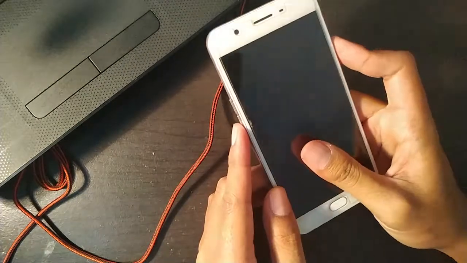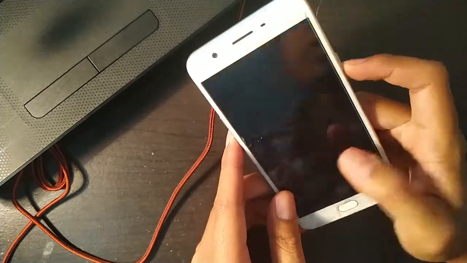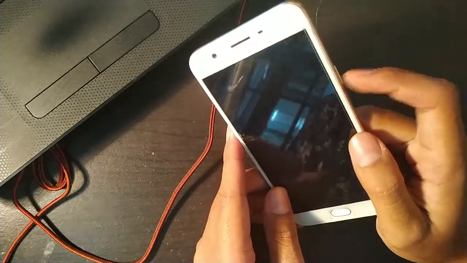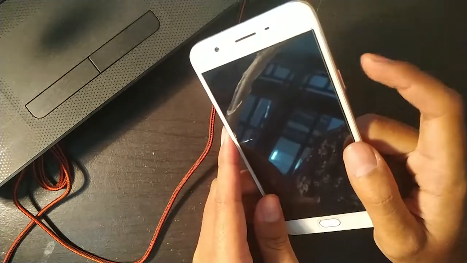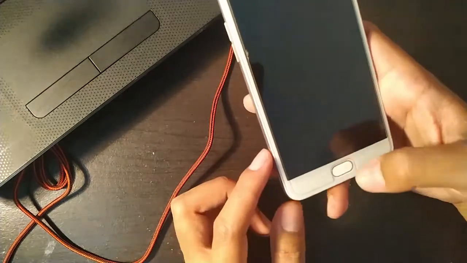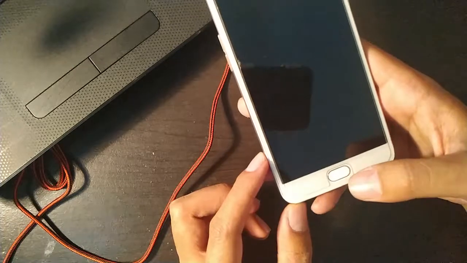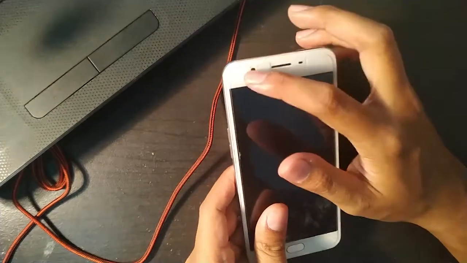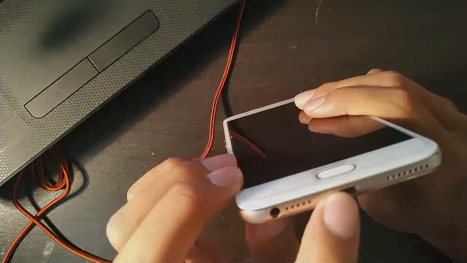On the right side is the power button. You can turn this handphone on or off, press this button. We can open this handphone with this button too, like this. And this is a home button. You can go back from an application with this. Above is the camera, and this is the volume and charge.